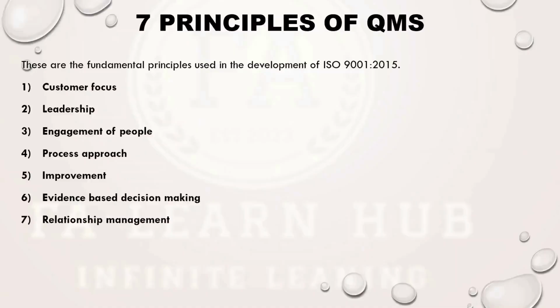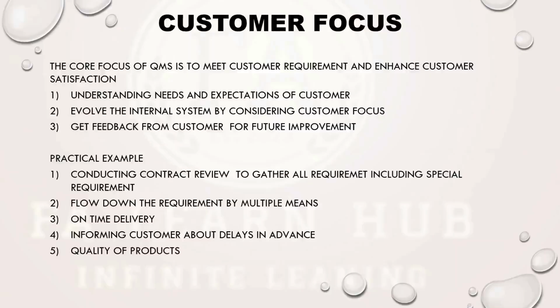Okay, so we'll go one by one. The first one is customer focus. As I told, as you explained also, the core focus of a quality management system is nothing but to meet customer requirement and enhance customer satisfaction. So customer focus is nothing but whatever procedures, whatever internal system you are creating, your first consideration should be customer focus. So how to meet customer requirement and how to increase customer satisfaction.